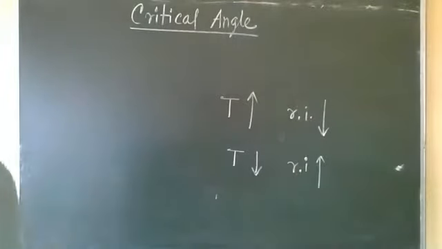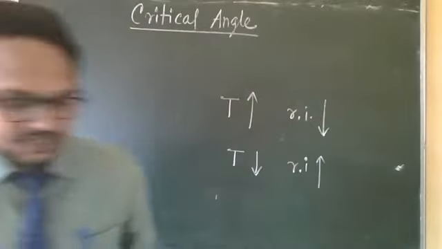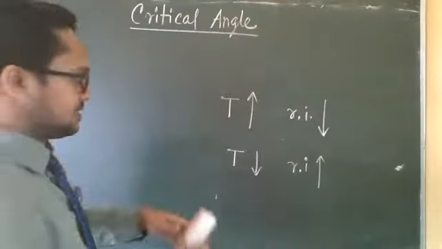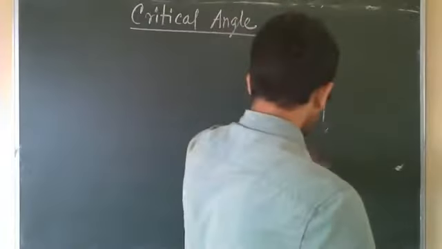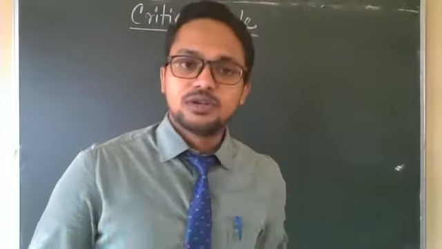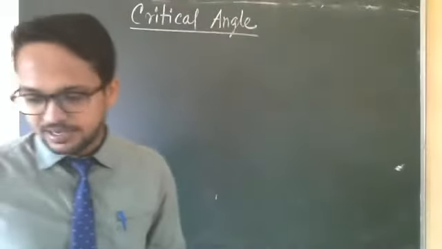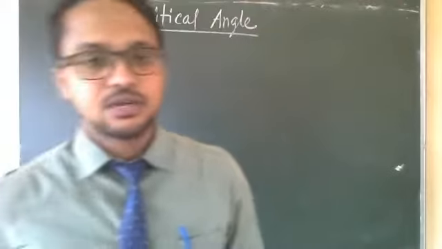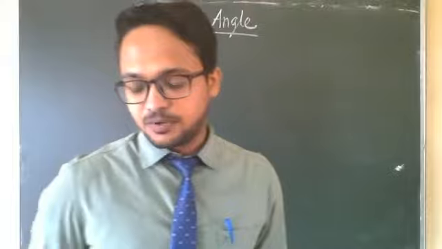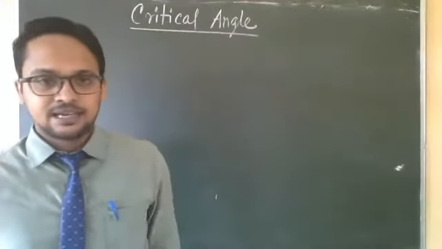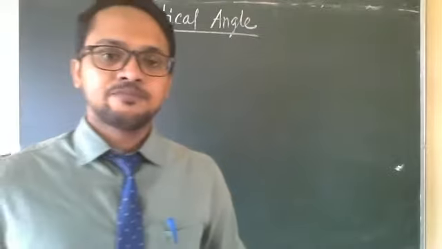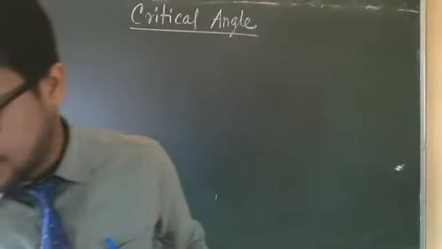So now today come to our main topic, that is critical angle. You can all see the topic written on the board. Here also we will go from denser medium to rarer medium. Page number 92, open your book, 4.13. It is part D, chapter 4, part D, critical angle and total internal reflection. Today we'll discuss only the first part, critical angle.